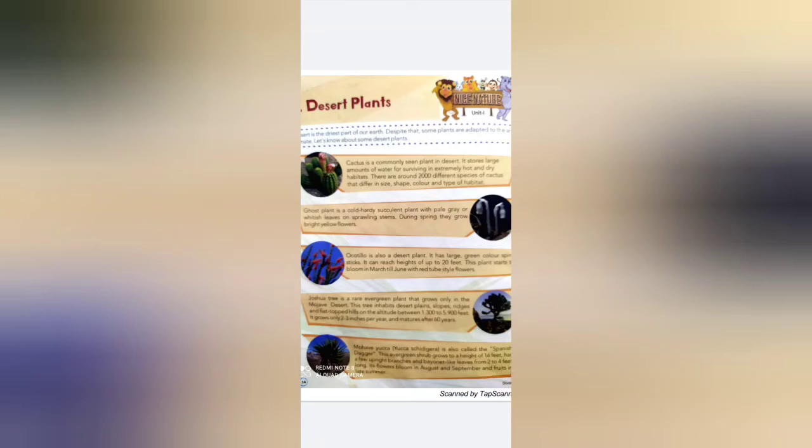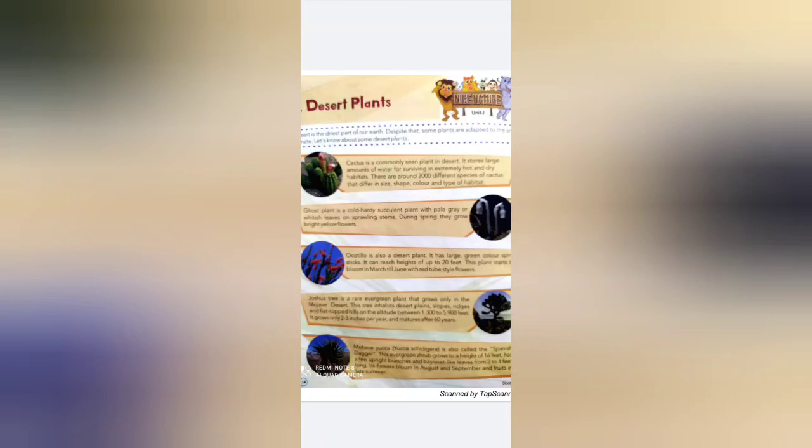So by this we have completed the explanation of desert plants. I will repeat again. We have already learned about the cactus, ghost plant, ocotillo, Joshua tree, and Mojave yucca. These are desert plants. There are many more plants, like babool and so on. Today we have learned about these 5 types of desert plants.